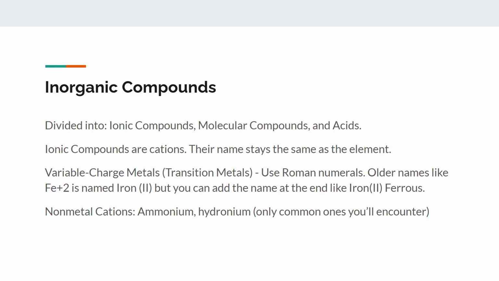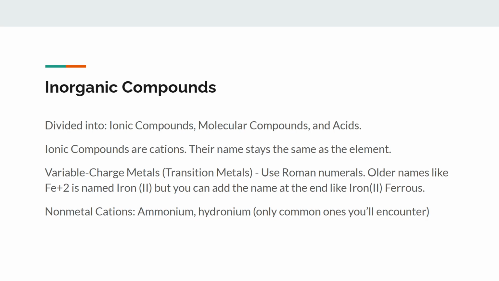So ionic compounds are made of cations, which, as we know, are positive ions, meaning that the atom lost an electron. Their name stays the same as the element. So if we have lithium plus, that would just be lithium. If we have sodium plus, that would be sodium. So anything basically in the alkali metals and alkaline earth metals is going to just be called its name, and also some of the transition metals. But the transition metals are typically variable charge, meaning that they can exist as +2 or +3 ions, or there are just numerous ions that can exist within those transition metals.